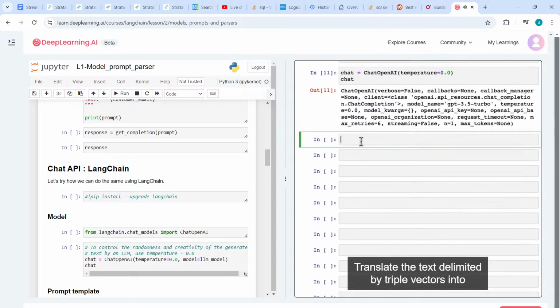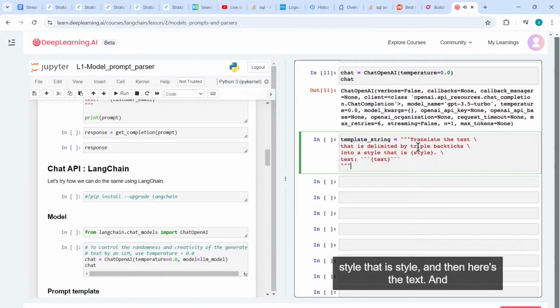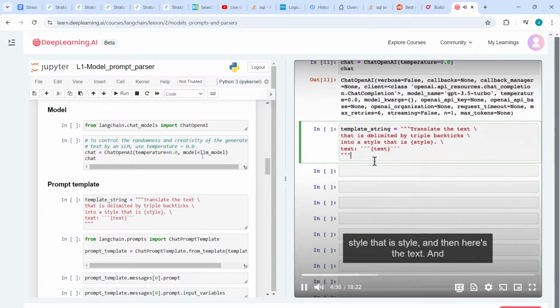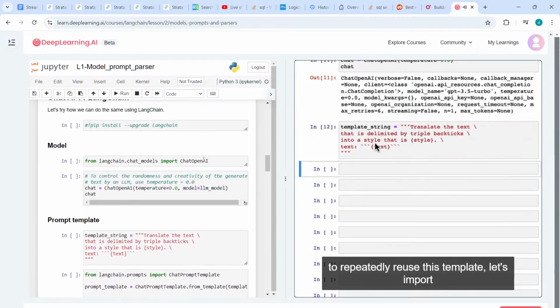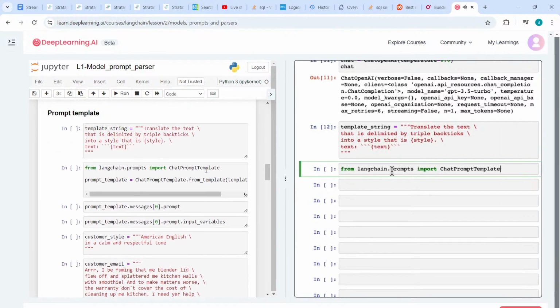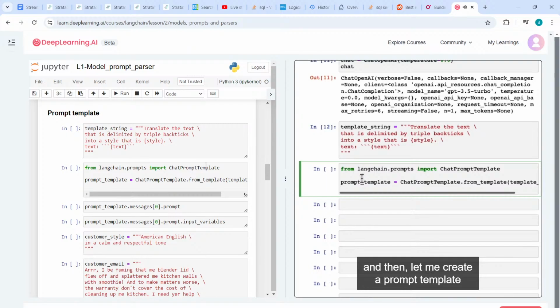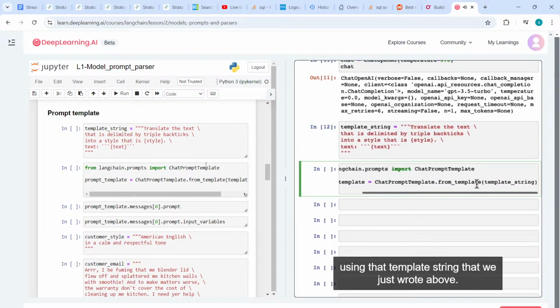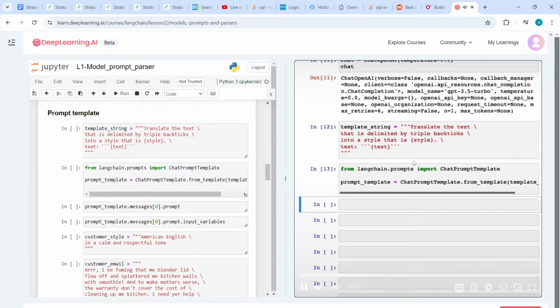And now let me define the template string as follows. Translate the text delimited by triple backticks into a style that is style. And then here's the text. And to repeatedly reuse this template, let's import LangChain's ChatPromptTemplate. And then let me create a prompt template using that template string that we just wrote above.